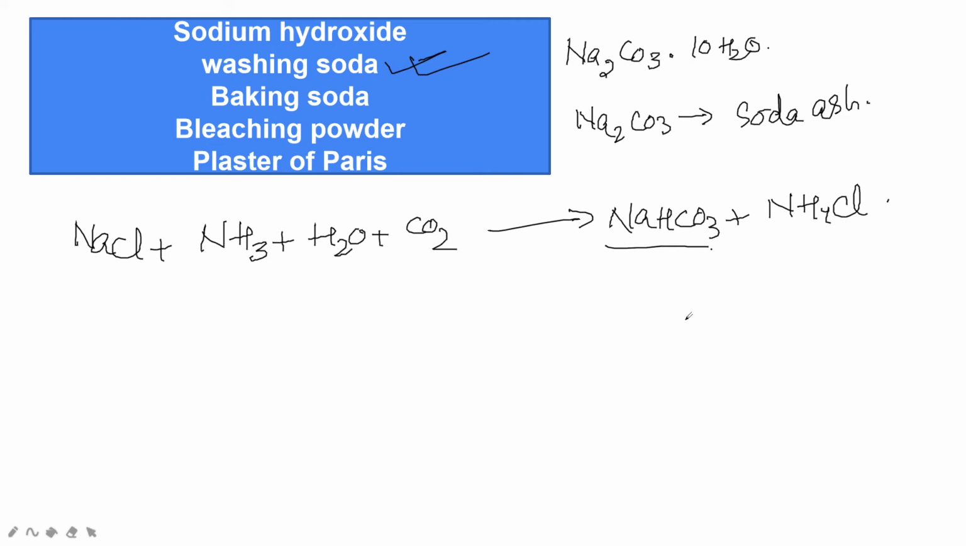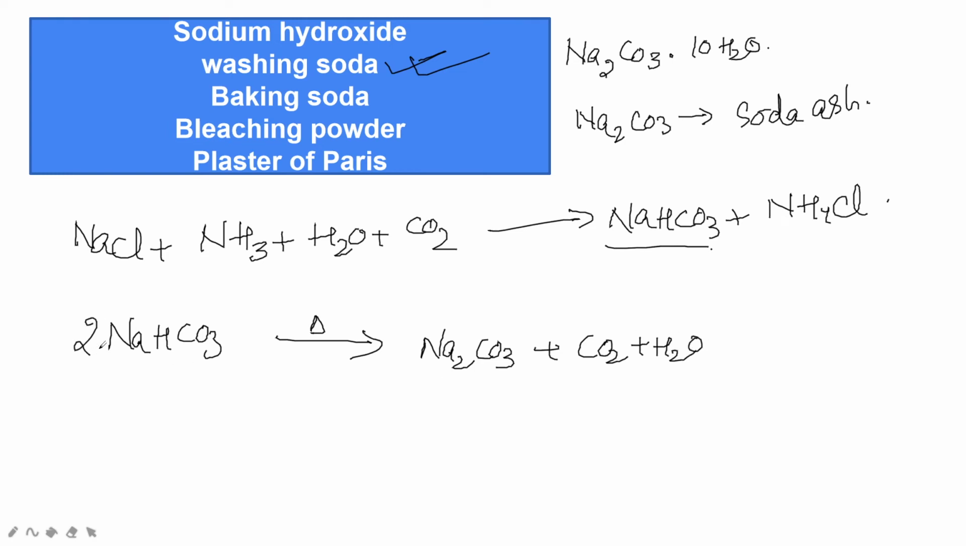How is this formed? When NaHCO3 is heated, it gives Na2CO3 plus CO2 plus H2O. Here it is 2 molecules of NaHCO3. The anhydrous sodium carbonate obtained here is called soda ash. Washing soda is sodium carbonate containing 10 molecules of water of crystallization, so it is also called sodium carbonate decahydrate.